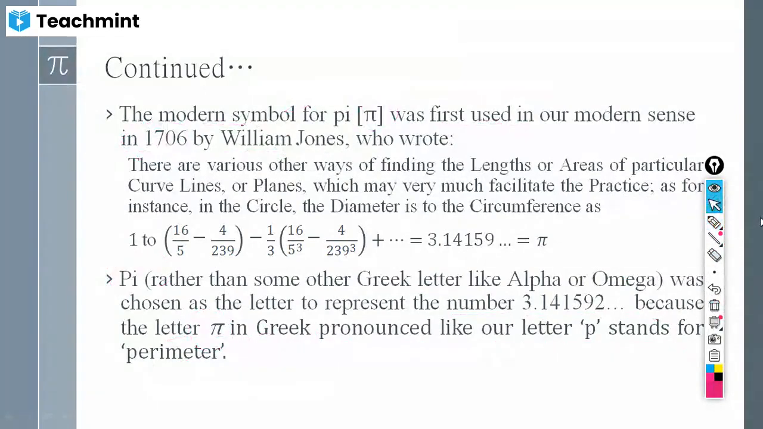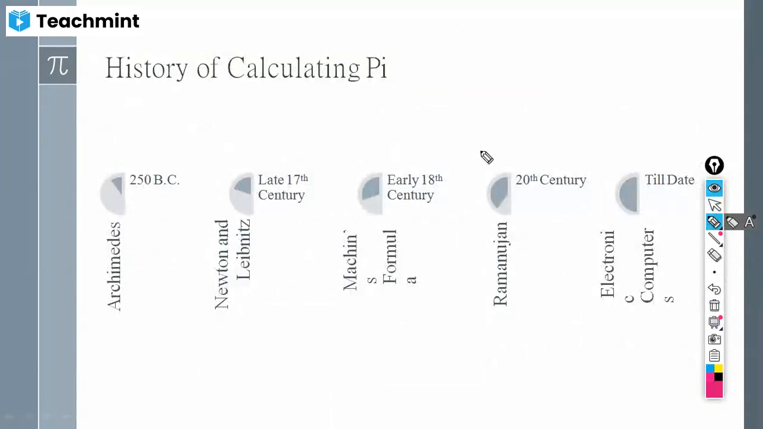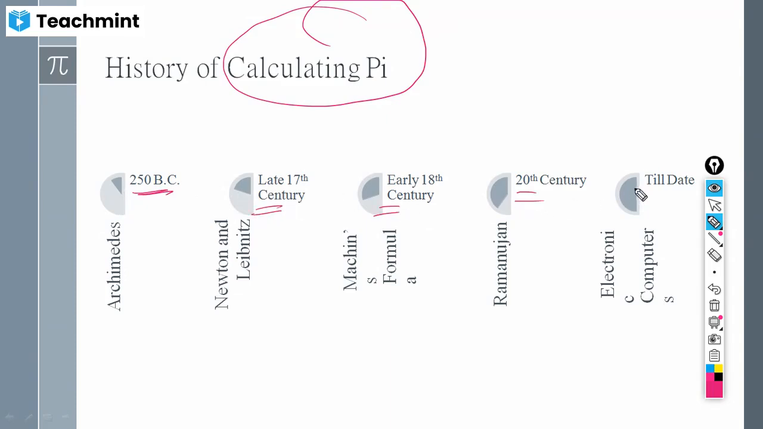Okay, moving to the next slide. This is a timeline where we started calculating pi by different methods. This picture is a timeline of different methods of calculating the value of pi.